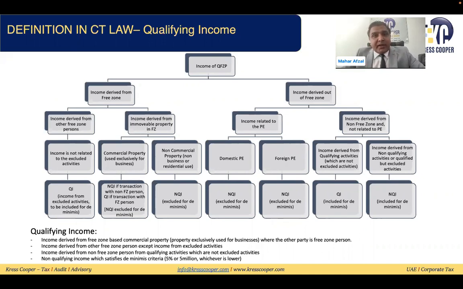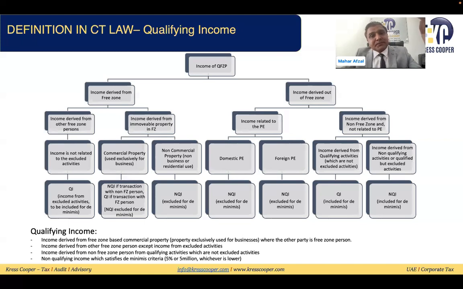So I think we are very clear what is my qualifying income. Now, we discussed at the beginning four things. First of all, the free zone. We know what the free zone is. Only one cabinet decision, I personally believe, will be introduced, saying this is the list of the free zone persons. In case they are not introducing anything like this, because it has been given in the law, then we need to assume every free zone will be assumed as a free zone for corporate tax law as well. This is the first thing, free zone. The second thing is the free zone person, which is a juridical person registered and established within the free zone.